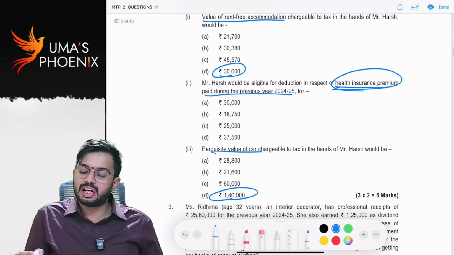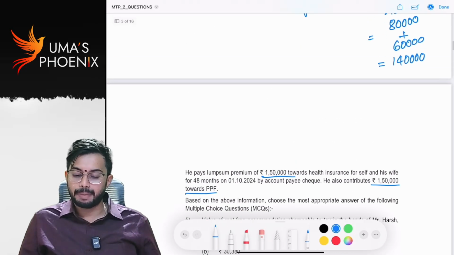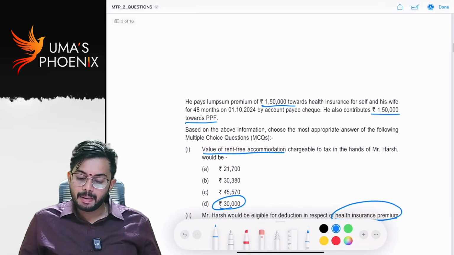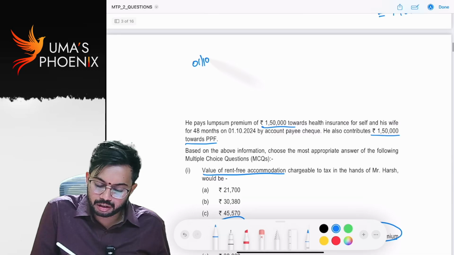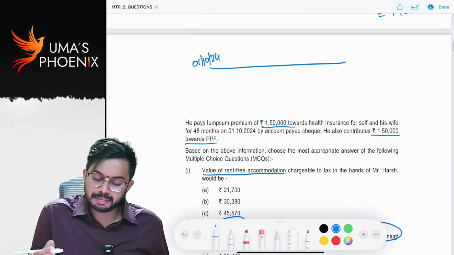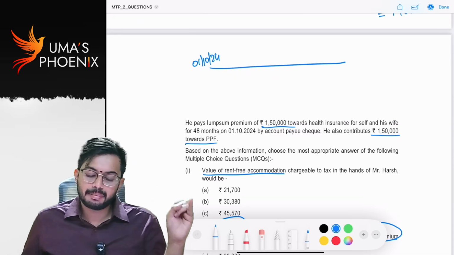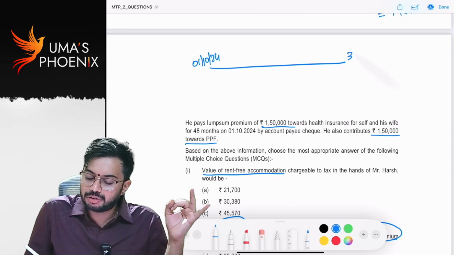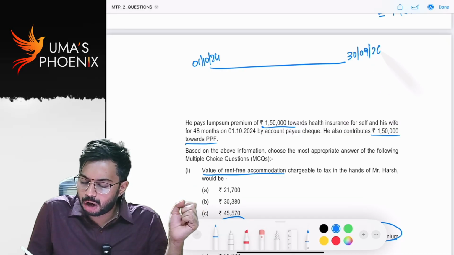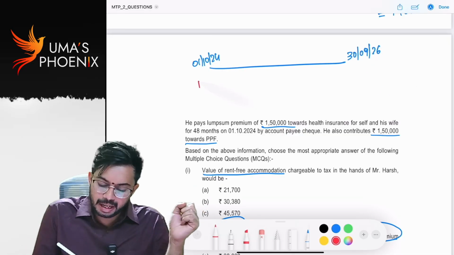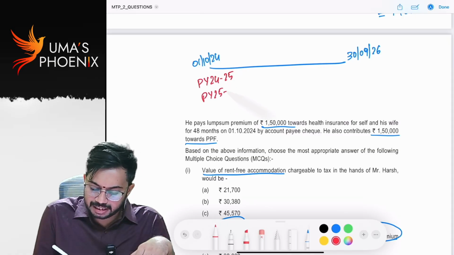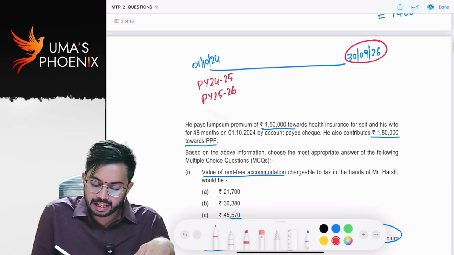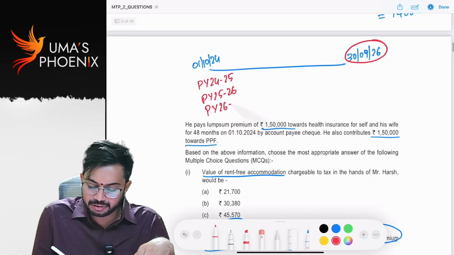The deduction asked is with regard to health insurance premium. 1st October 24, 48 months means up to 30th September 25, 30th September 26. How many previous years are there? Previous year 24-25, previous year 25-26, and 30th September 26 means previous year 26-27.